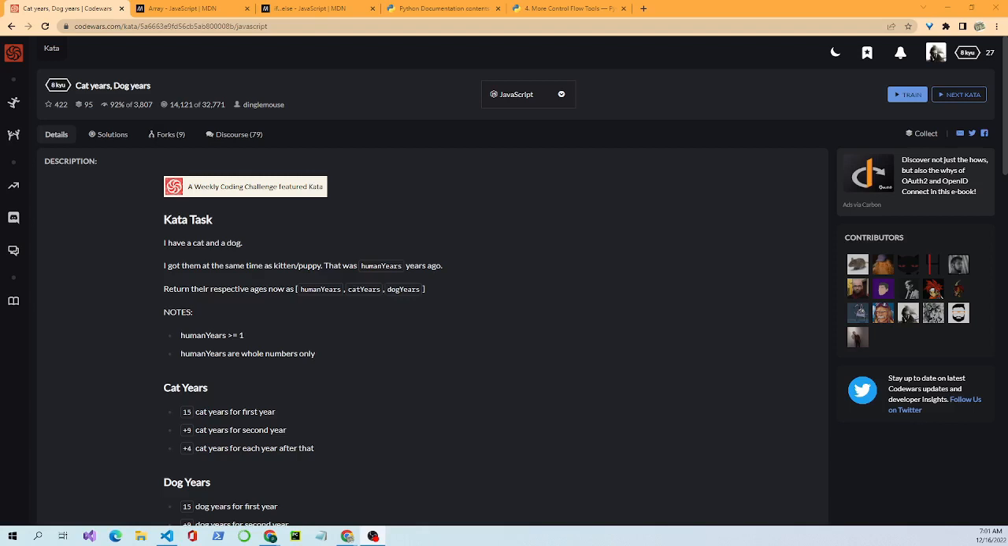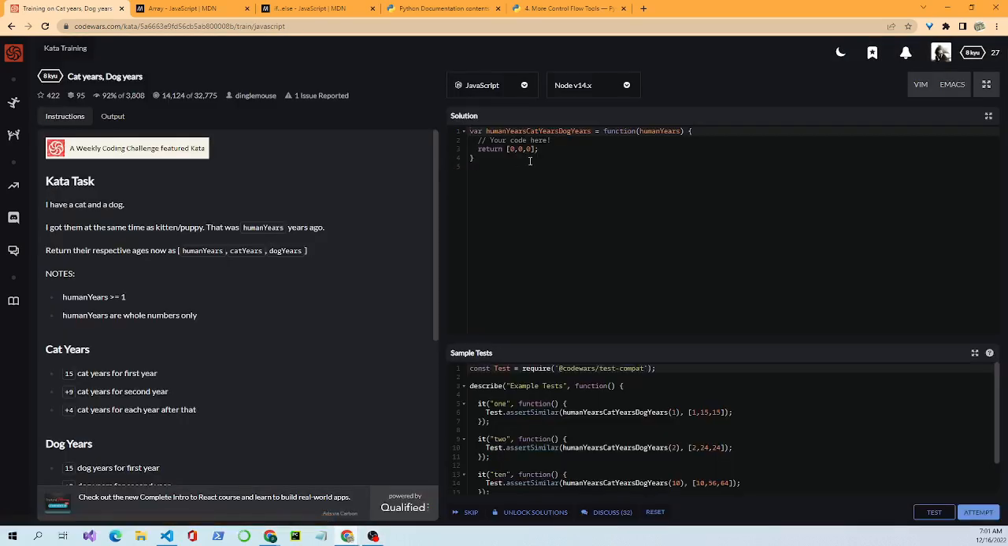For today's problem, we're working on an 8-kyu problem called Cat Years, Dog Years. If you have a cat or a dog, sometimes you might wonder, since I got them as a puppy or a kitten, how old are they in human years? We're working in JavaScript, and that's the problem. So we'll hit train and come over to the platform to work.